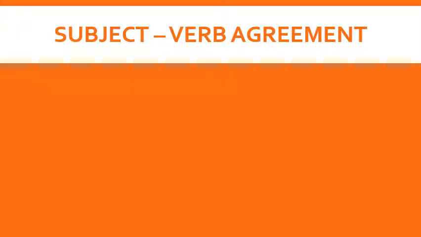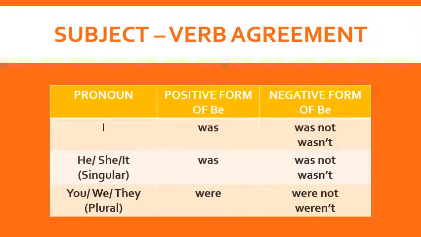Now, subject verb agreement. Here we are going to talk about how we use was and were with the pronouns, and with which pronoun we use was and were. subject अपने verb के साथ कैसे agree करता है, इसके बारे में पढ़ेंगे हम. Let's see. With I we are going to use was as a positive form. I के साथ क्या use होगा? Was. और नेगेटिव के लिए क्या होगा? was not, या was not का शॉर्ट फॉर्म wasn't. हम दोनों फॉर्म्स को यूज कर सकते हैं.